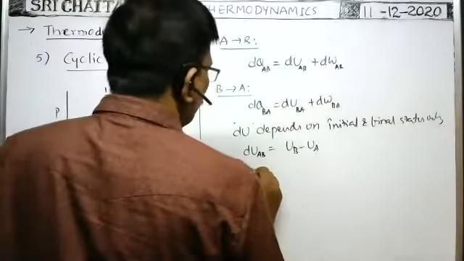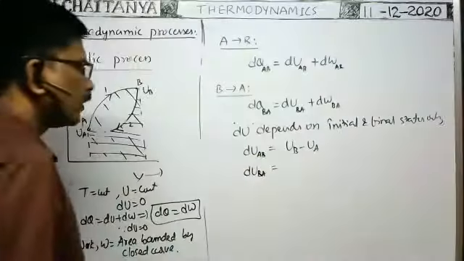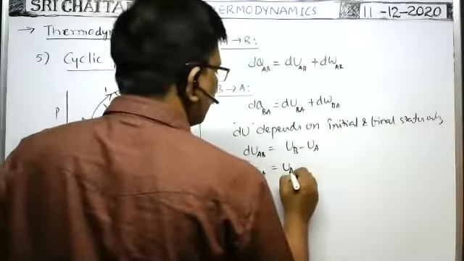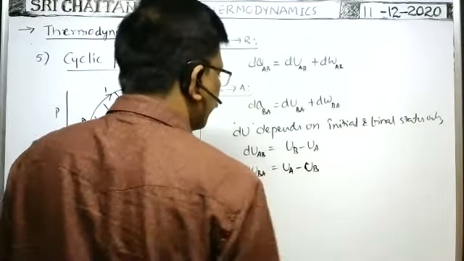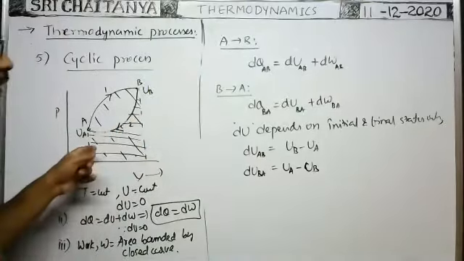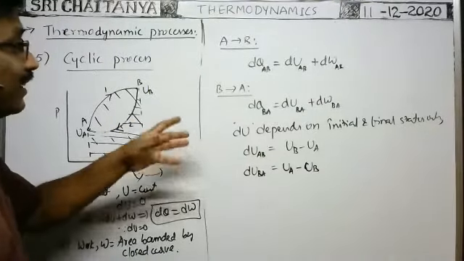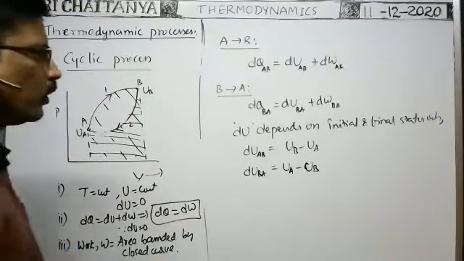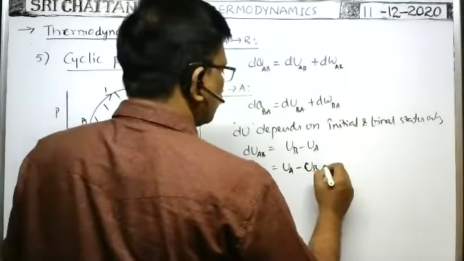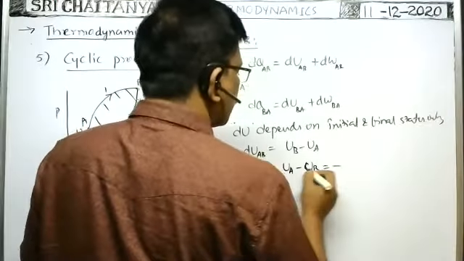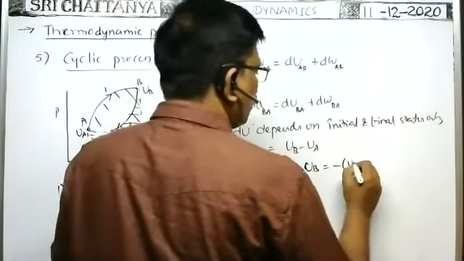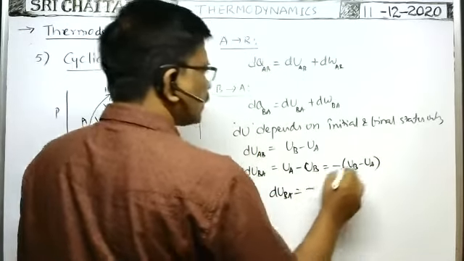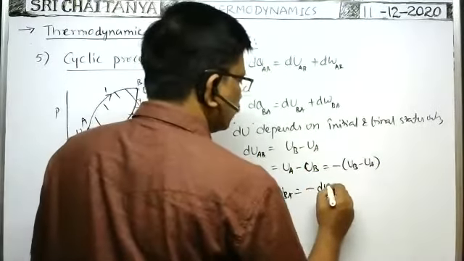Next, duBA is equal to, here B is the initial point, A is the final point. Definitely UA minus UB. Okay, that is the change in energy in the second process. In the first process and second process, change in energy is same. But in one process, if it is positive, in another process, it is negative. That's why we can write minus of UA minus UB means minus of UB minus UA. Therefore, duBA is equal to minus duAB.